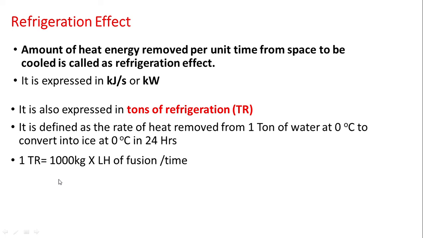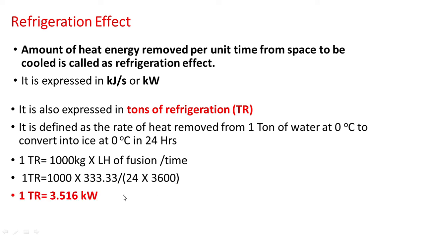So see, approximately you can calculate it like this: 1000 kgs of ice multiplied by 333.33, which is considered the latent heat of fusion, divided by 24 hours multiplied by 3600 seconds. If you calculate on a calculator, the value comes near about 3.8 and something. But for simplification of the calculations, 1 ton of refrigeration is considered as 3.516 kilowatt.